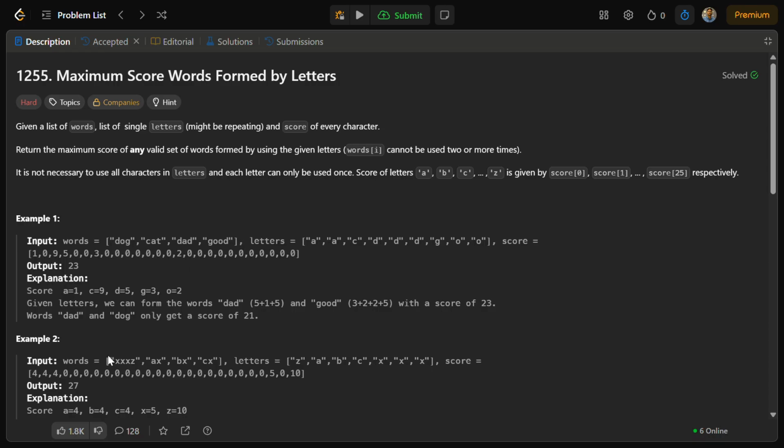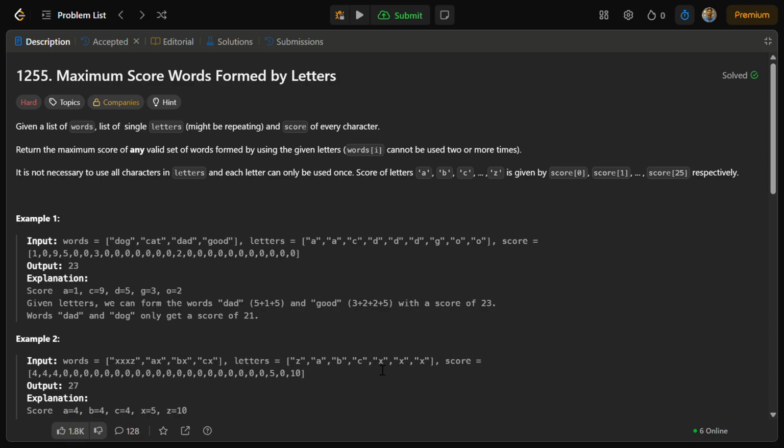But if I go to this example and apply the same greedy approach here, let's see what happens. The first word is triple XZ and the other words are AX, BX and CX, right? If I take triple XZ, I am consuming 3 x's, and 3 x's will cost me 5 each.